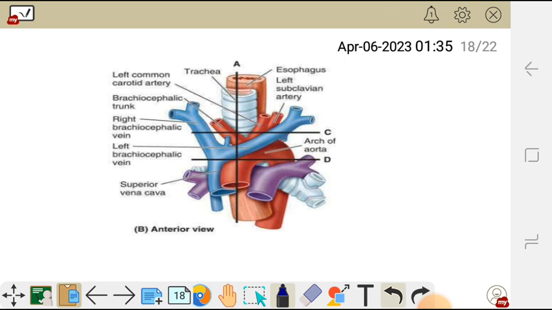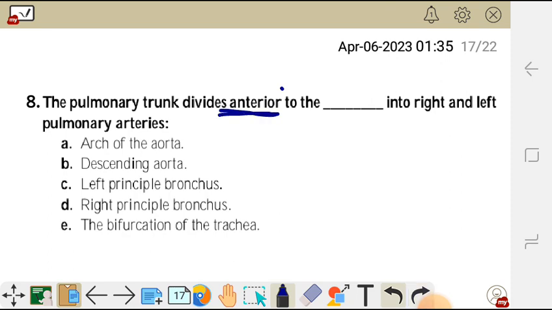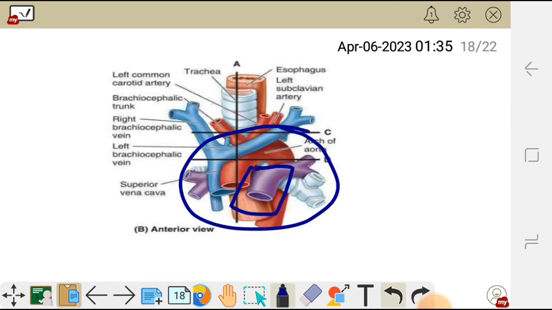So in this diagram here, you can see this is our pulmonary trunk. As it bifurcates, it is anterior to the left principal bronchus. So this is the left primary bronchus. It is also called the left principal bronchus, which is posterior to our pulmonary trunk there. So we can say the pulmonary trunk divides anterior to the left principal bronchus. So the correct answer is C, as we have seen in this diagram here. We move on to question 9.